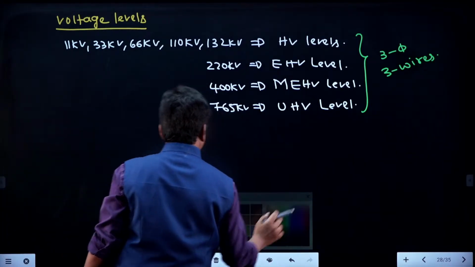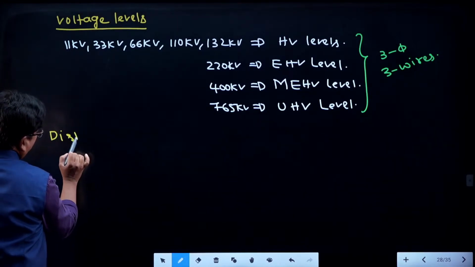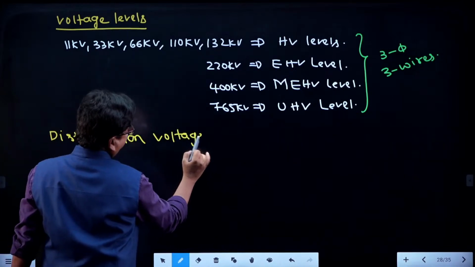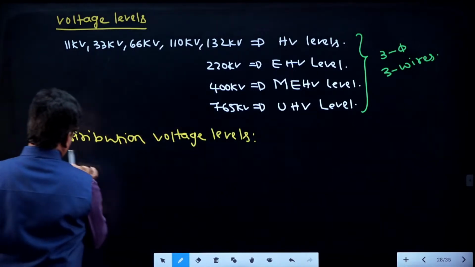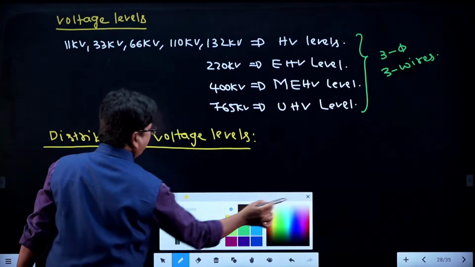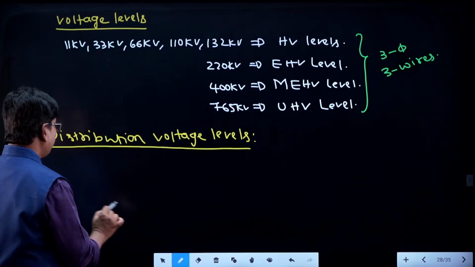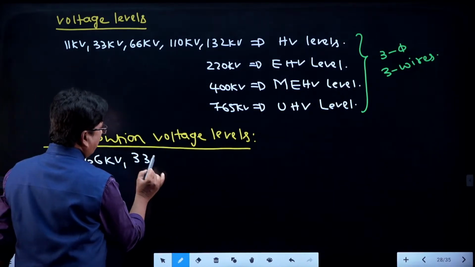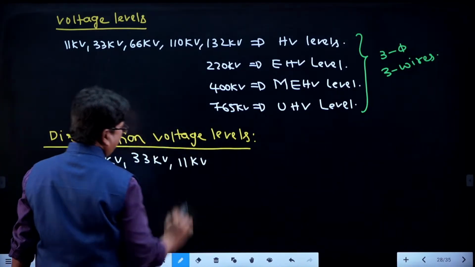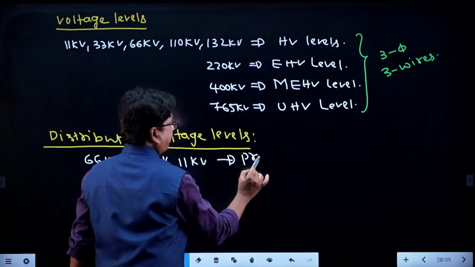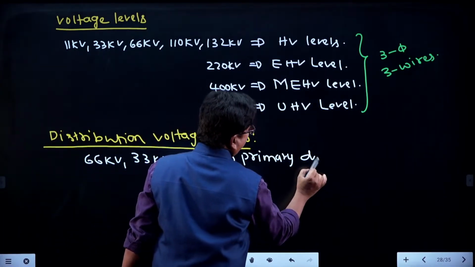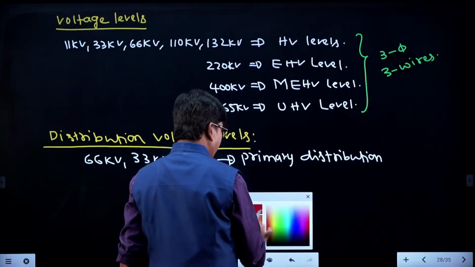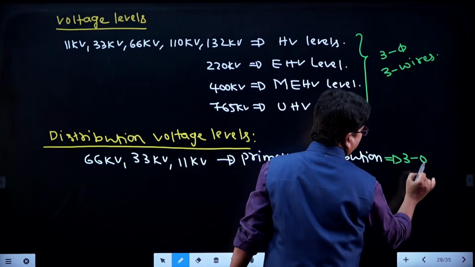Suppose you look at distribution voltage levels. If you start from 66, for example, we can start at 132 also, no problem: 66 kilovolts, 33 kilovolts, 11 kilovolts. These are called primary distribution. In primary distribution, we use 3 phase 3 wire only.